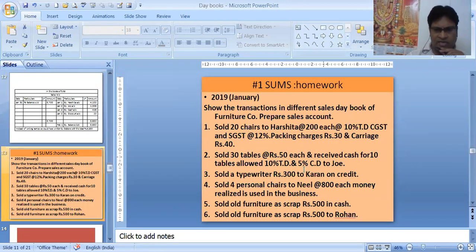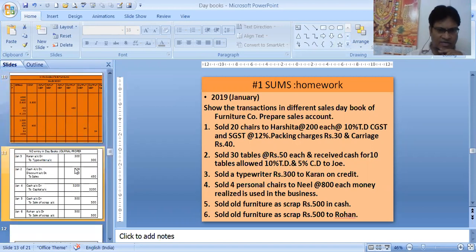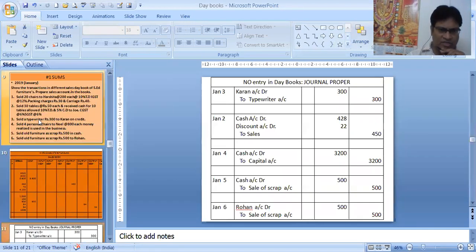So 10 tables over here were sold in cash, and that journal entry we have done. Out of that 450 rupees, the 5% discount is 22 rupees, cash 428 and to sales 450. Let's do the next one.